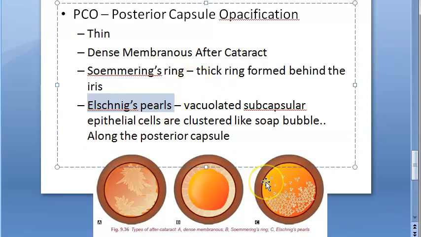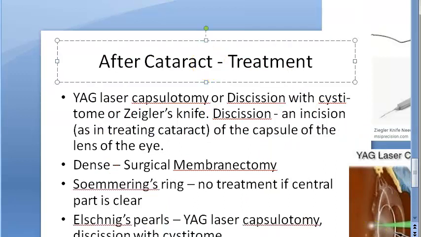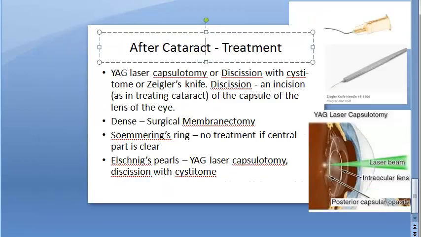Elschnig's pearls are vacuolated subcapsular epithelial cells clustered like soap bubbles along the posterior capsule. Soap bubble, vacuolated, all these terms you have to remember. What is the treatment? YAG laser capsulotomy.